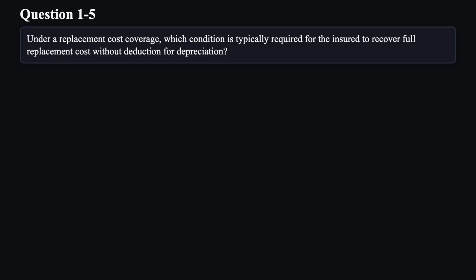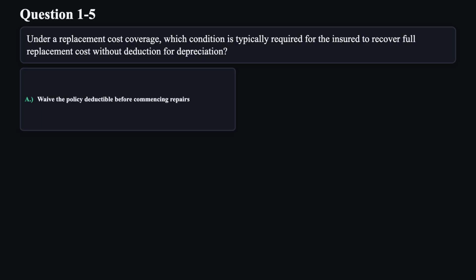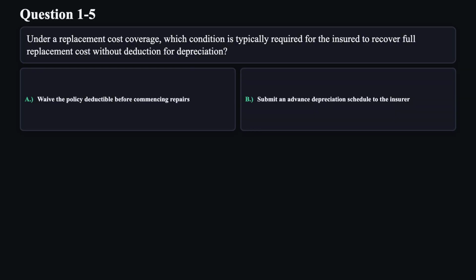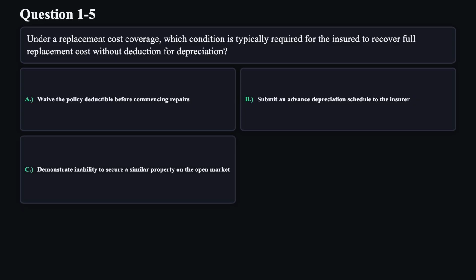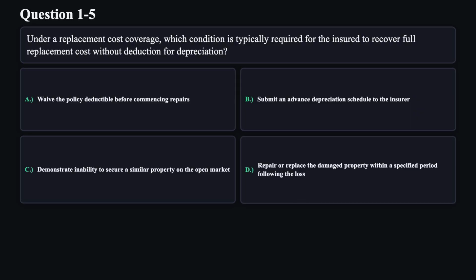Question 5. Under a replacement cost coverage, which condition is typically required for the insured to recover full replacement cost without deduction for depreciation? A. Waive the policy deductible before commencing repairs. B. Submit an advanced depreciation schedule to the insurer. C. Demonstrate inability to secure a similar property on the open market. D. Repair or replace the damaged property within a specified period following the loss.